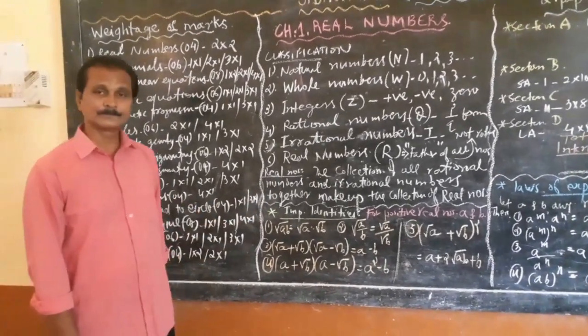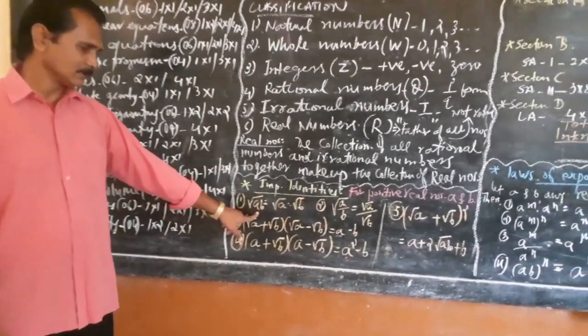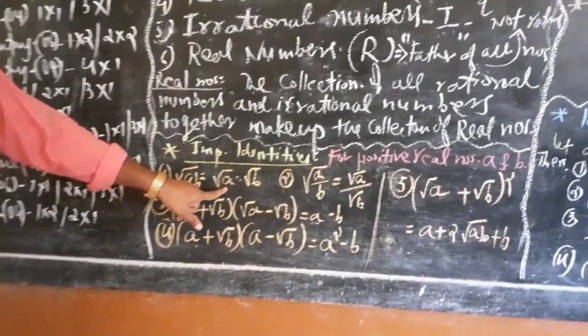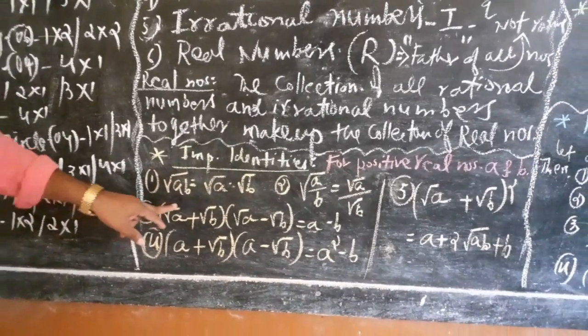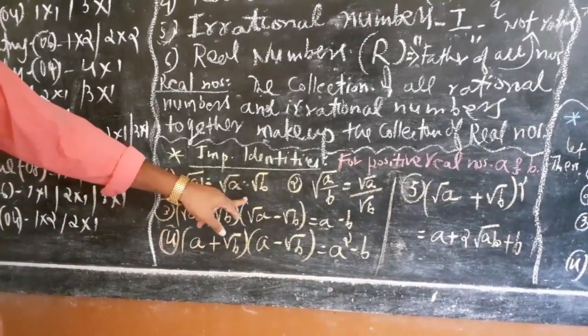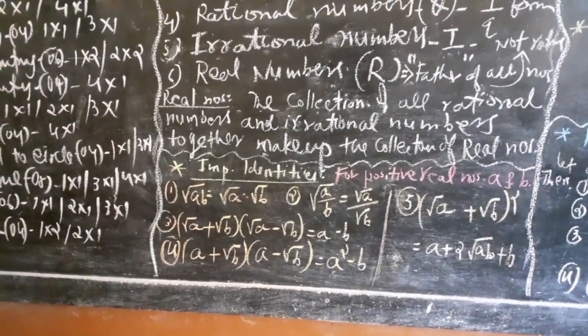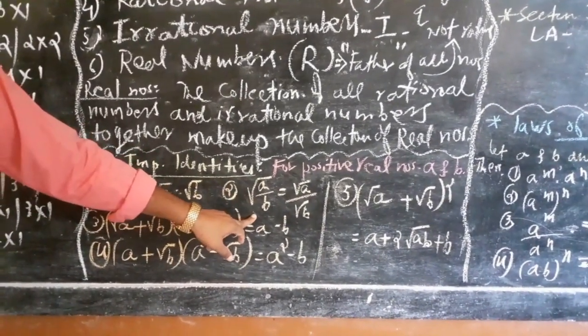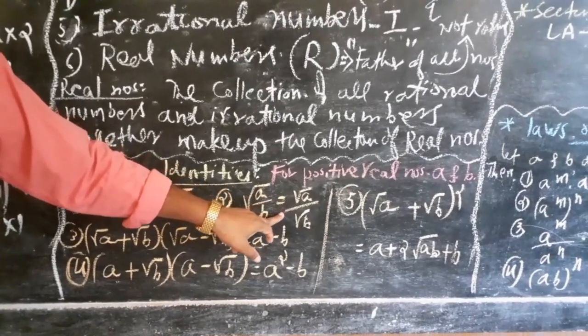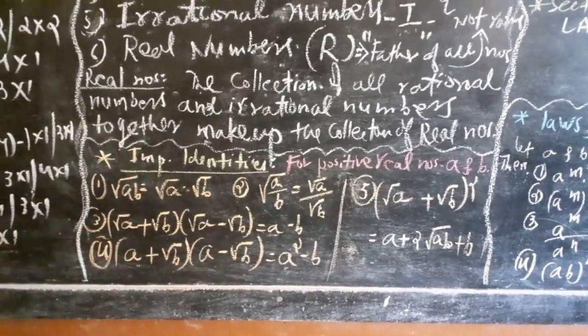The first one is root of ab equals root a into root b. And the second one is root of a upon b equals root a divided by root b.